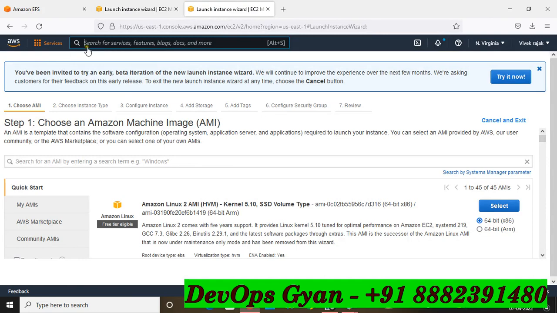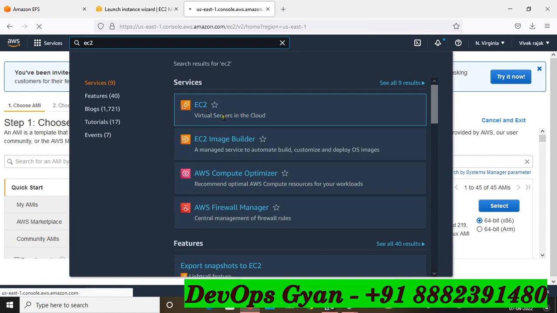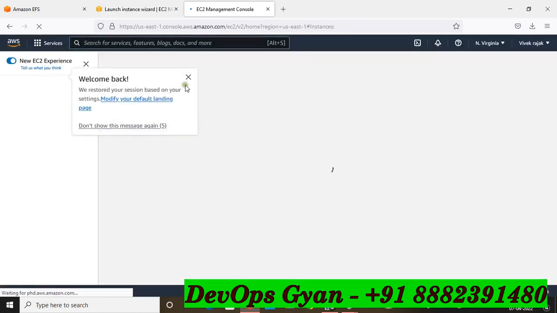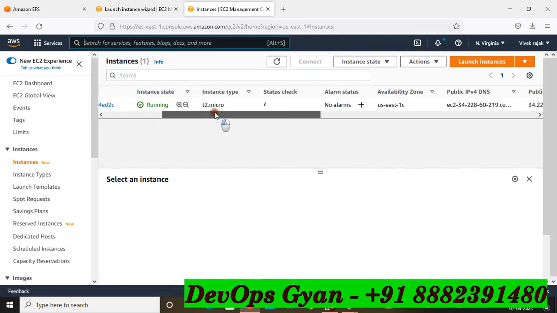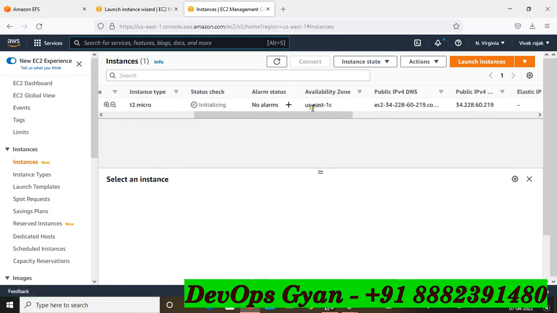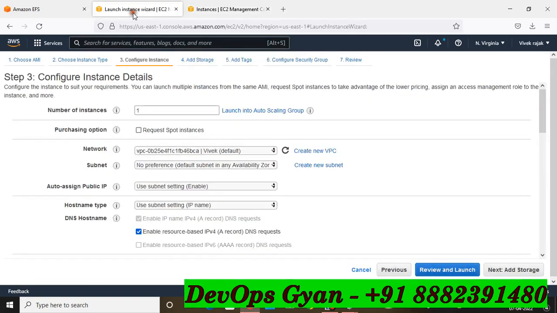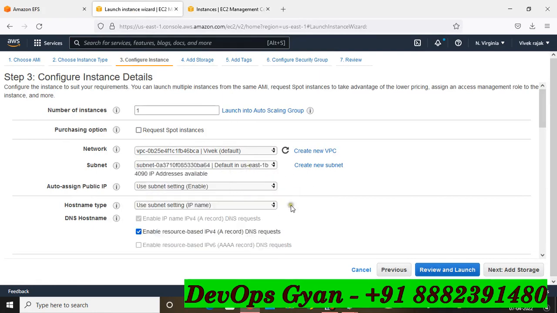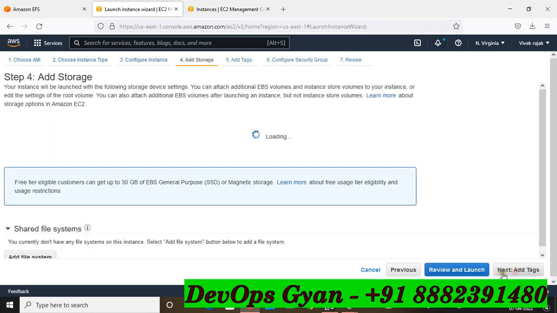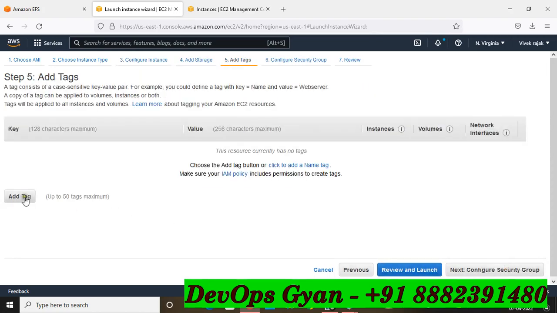No problem, go to the EC2 section. This is our running instance EFS machine 1, and the availability zone is 1c, right? Make sure. So now I will launch this machine 2 in 1b, because we created EFS in the 1b zone, right?